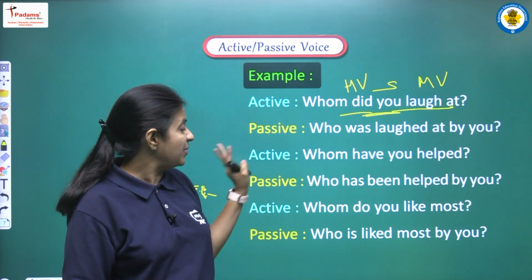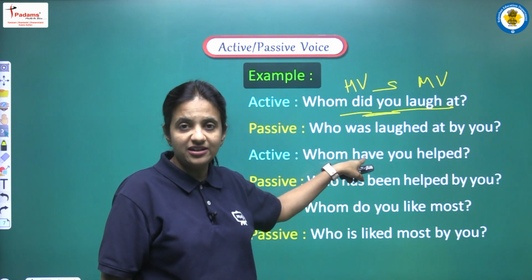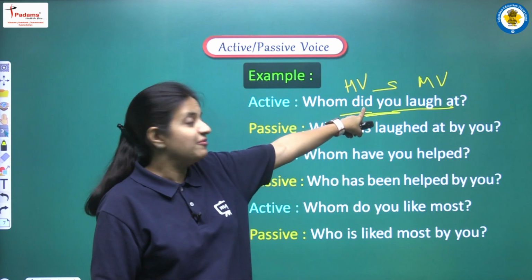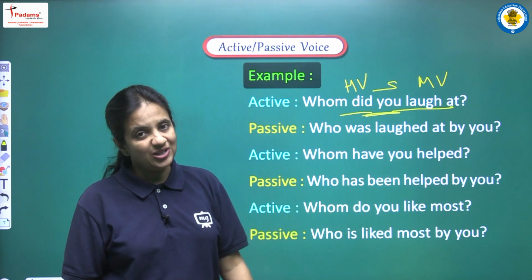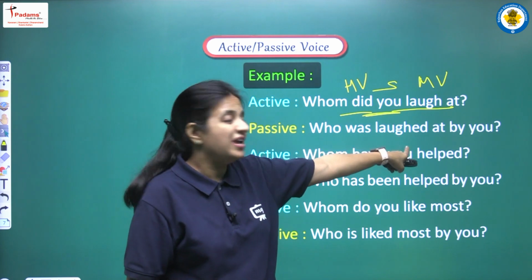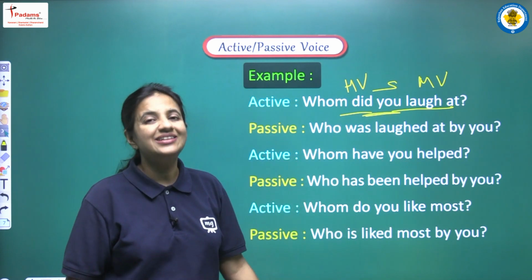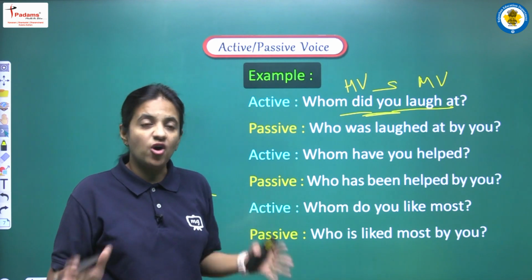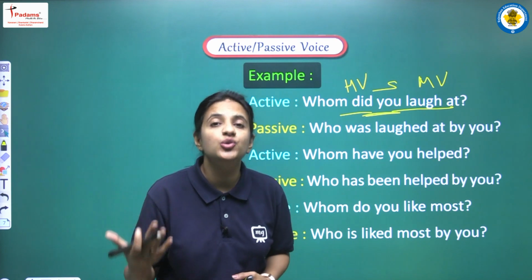And let's see, the passive voice of this sentence will be who was. Why are we writing was here? Because what we are having here is did plus first form, that is past simple. So according to the tense rules, we are writing here was. Now third form, that will be laughed at by you. And in this manner, the complete sentence of passive voice will be who was laughed at by you.